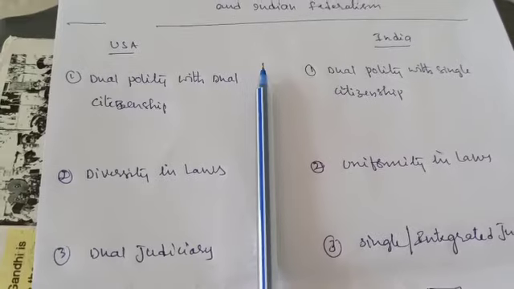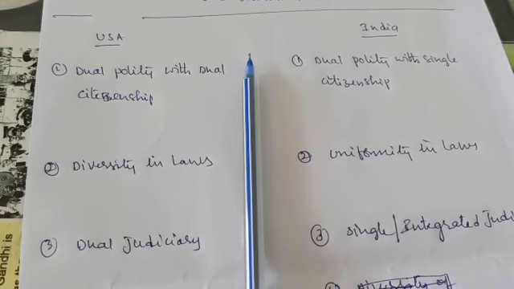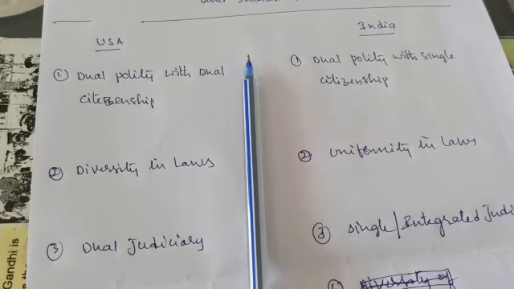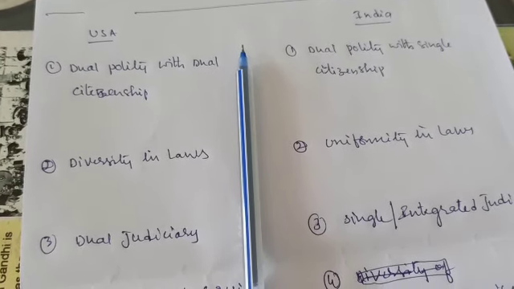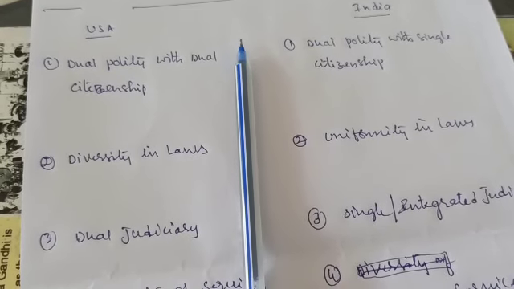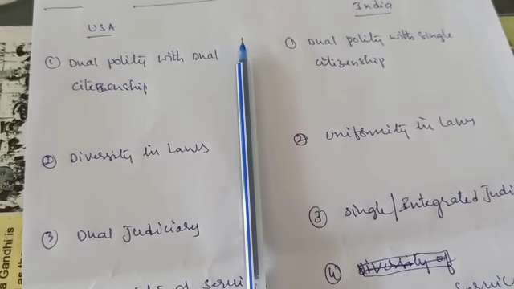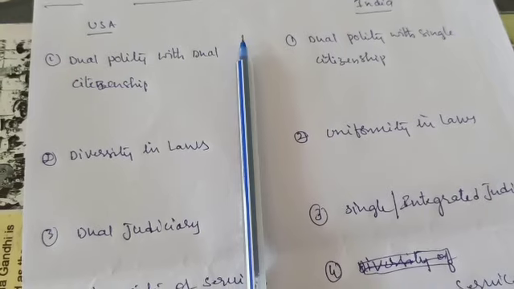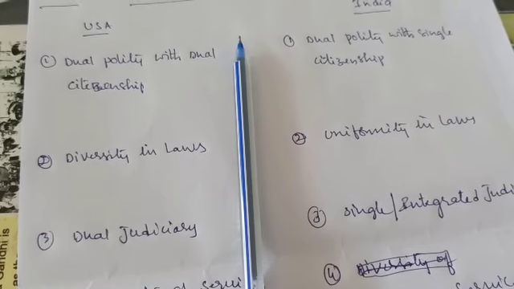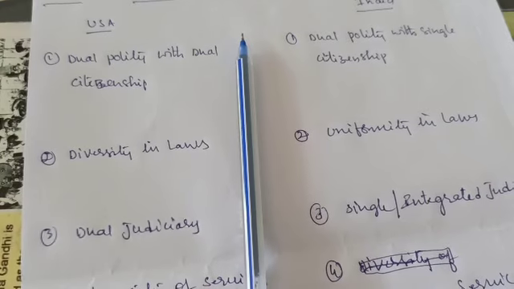So the judiciary here in the USA is separate. A state will have its own judiciary, meaning its own courts, and the central government will also have its own courts. Here no one is dominant. Both are independent. A judgment given by a particular high court in a state court cannot be appealed to the nationwide court. Different states have different judgments, and their judgments are final. A state judgment given at the state level is final.